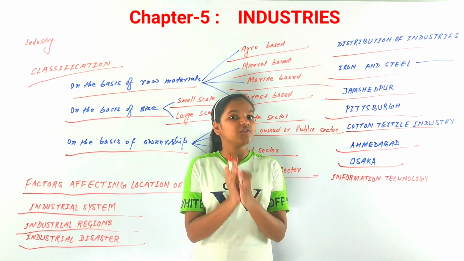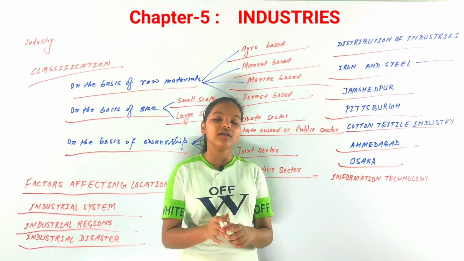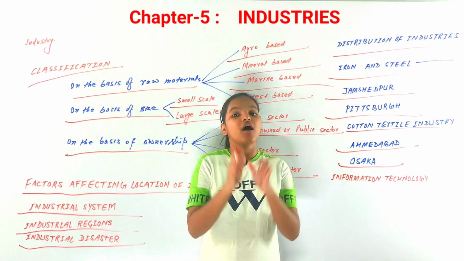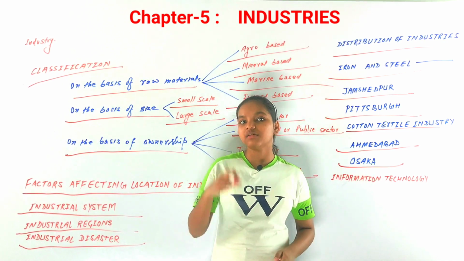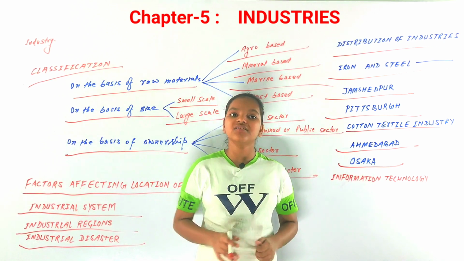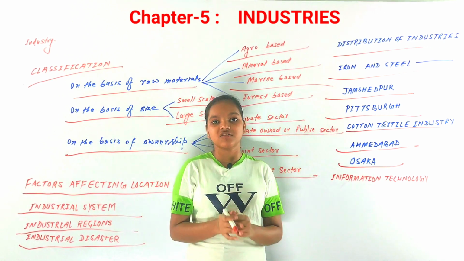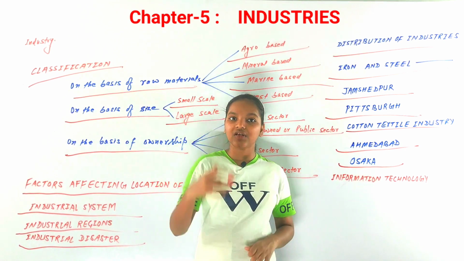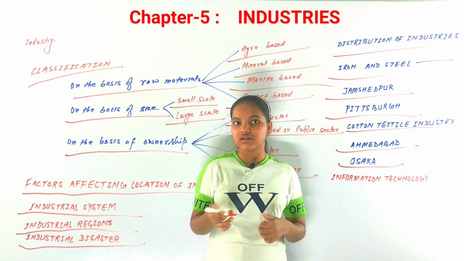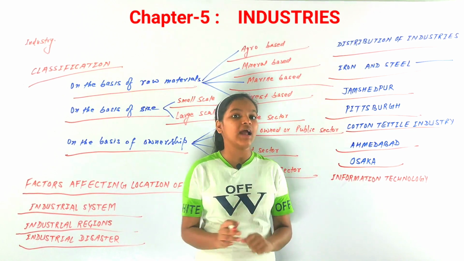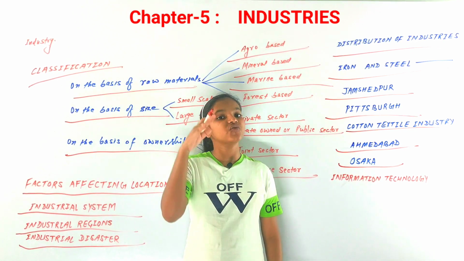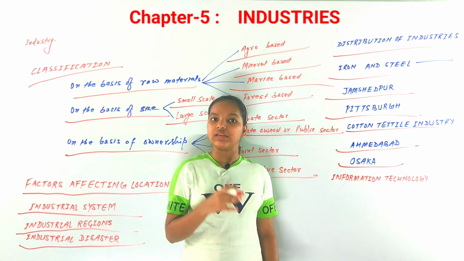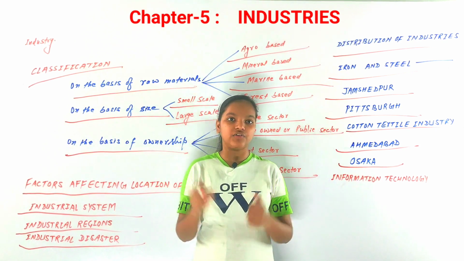But in Japan there is no raw material, because you know that cotton is a raw material that can be transported easily, because it is not as bulky in transport as coal. So Japan also produces a very good quality of cotton, but it doesn't get its raw material. It has to import it from another country.